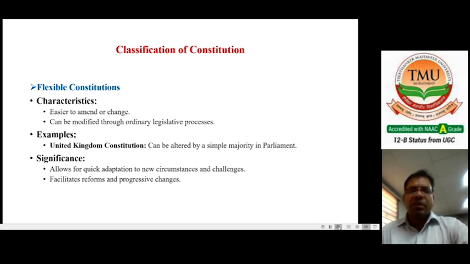For example, the United Kingdom constitution can be altered by a simple majority in the parliament. There is no need for a two-thirds or special majority to amend the constitution of the United Kingdom. This is called a flexible constitution, as an example. Its significance is that it allows quick adaptation to new circumstances and challenges. Second, it facilitates reforms and progressive change. This is also important.